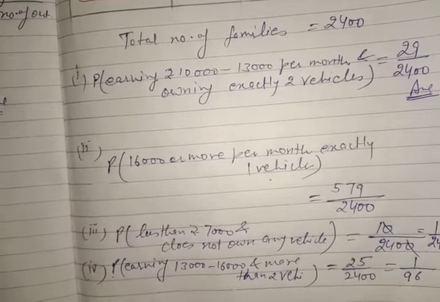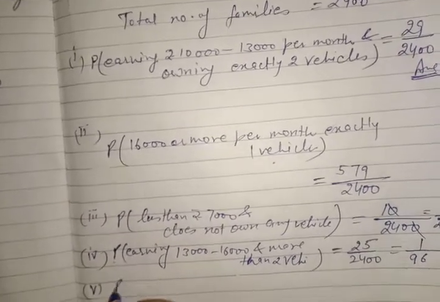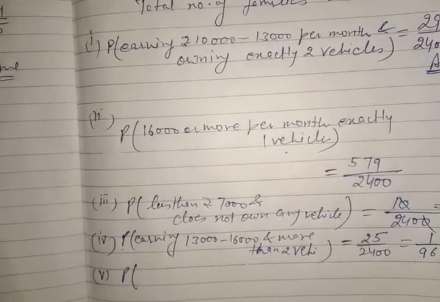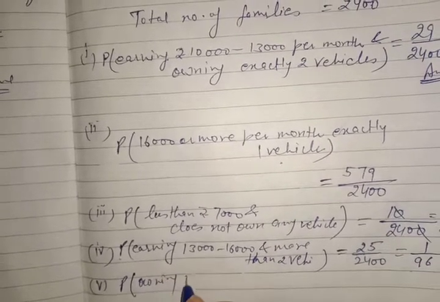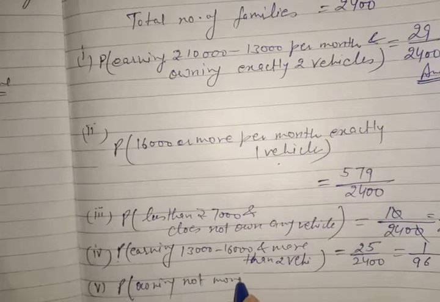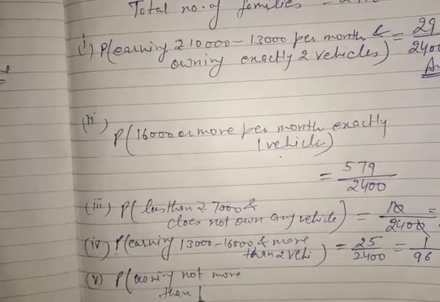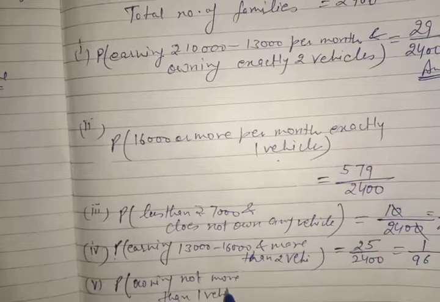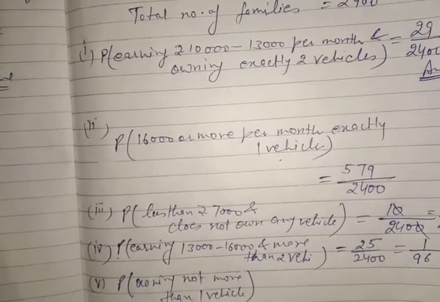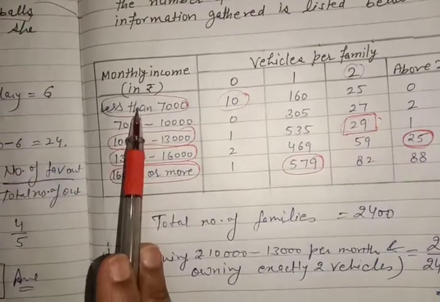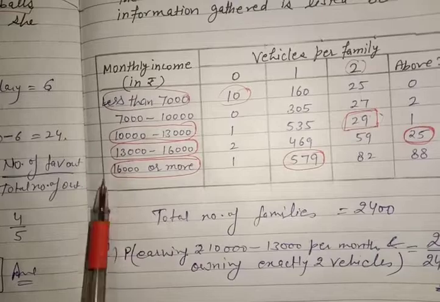Next is the fifth part. The fifth part is the probability of owning not more than 1 vehicle. Now, no range of income is given. If no range is given, it means we need to add all the columns.